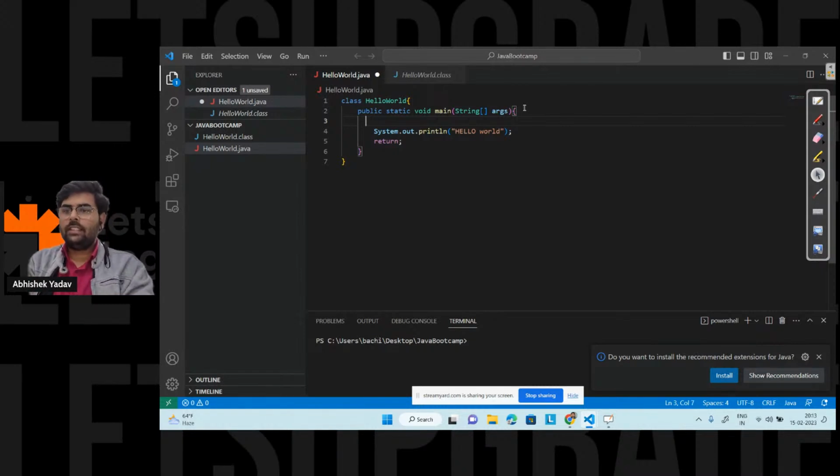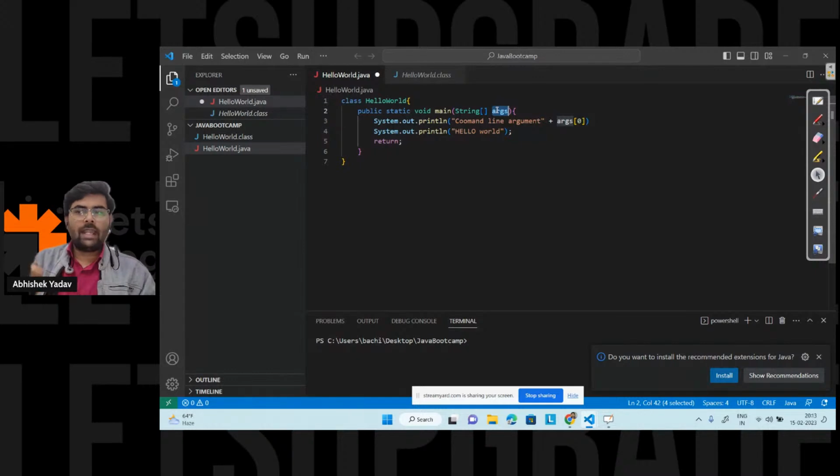Let's first try to print this command line argument, that is System.out.println, and here I will print "command line argument", and after that args[0].